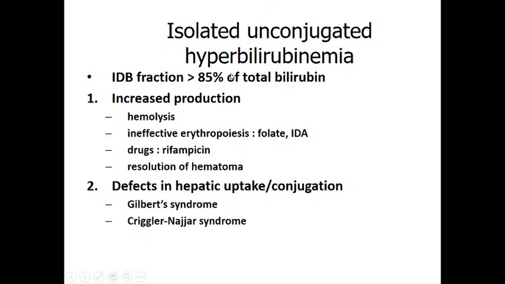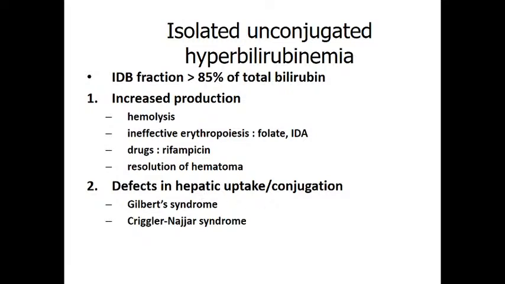So which conditions increase the unconjugated bilirubin? Hemolysis, that is excess breakdown of the RBCs. Breakdown of the RBCs increases the production of unconjugated bilirubin. Then ineffective erythropoiesis, and drugs like rifampicin, and resolution of a hematoma. In all these conditions unconjugated bilirubin levels are increased. So these are the conditions where there is increased production, that means increased formation of unconjugated bilirubin, and sometimes there are defects in hepatic uptake and conjugation.